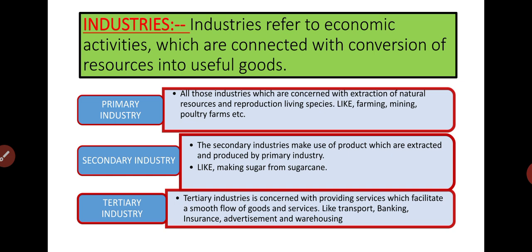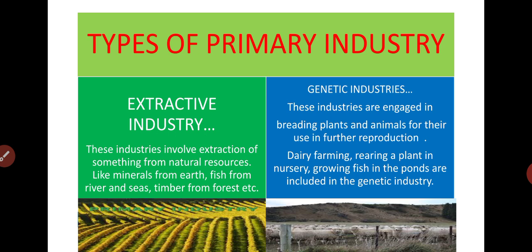So these are the three main industries which we are going to do in detail now. In today's class, we'll study only about the industries, their types with examples. Now we know what the primary industry is, and we are coming to the types of primary industries. Basically primary industries, we all know, mean that if we are extracting something from the earth, or doing animal breeding and all, that comes under the primary industry.